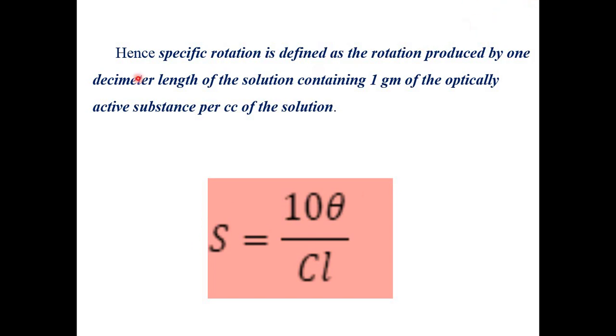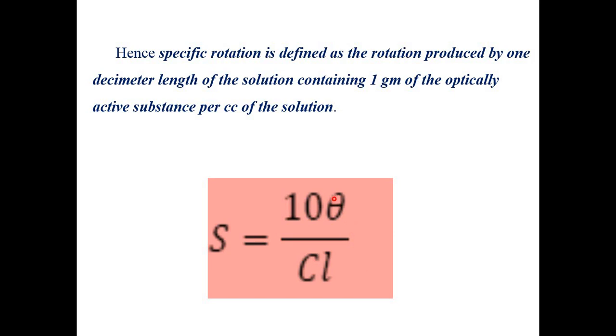So here in the statement, first I'll read the statement as it is, and then we will understand the meaning of each concept. Okay. So specific rotation is defined as rotation produced by 1 decimeter length of the tube containing solution of 1 gram of the optically active substance per cc of the solution. Okay. Basically here the particular values for this theta, C and L are provided.